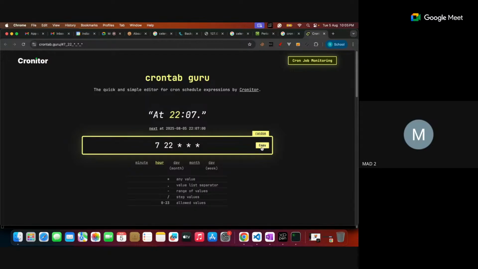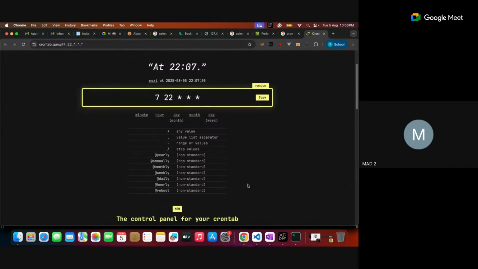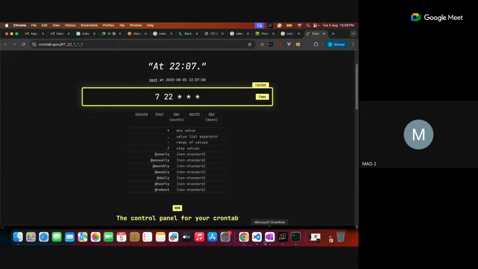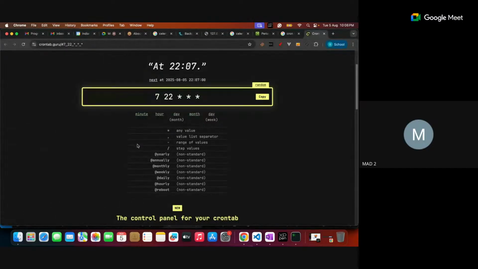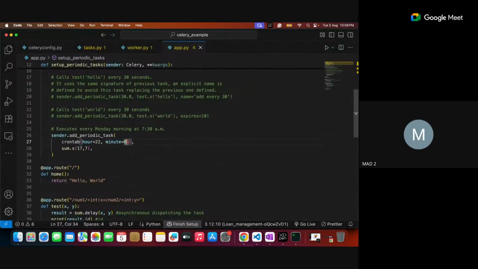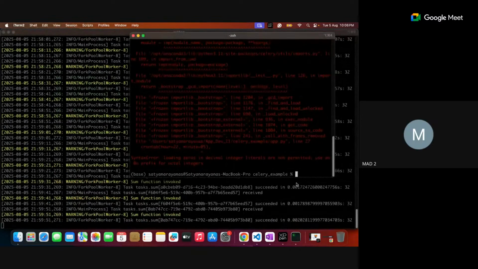Copy this one, 7 and 22, and paste it. Hour is 22, this is 7. I can specify directly 7, I think. Let me run this one. I think 07 is not valid.